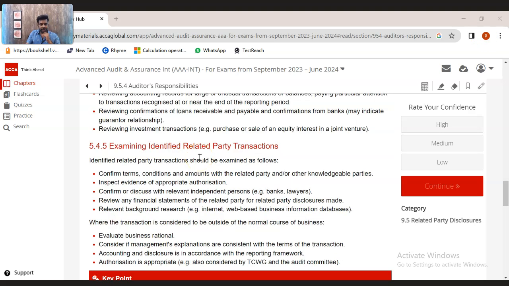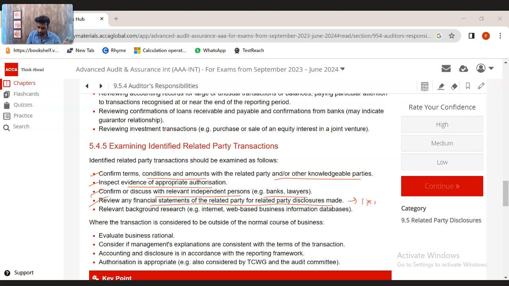And once the related party transactions have been identified, the next step is for the auditors to examine those related party transactions, whereby you confirm the terms, conditions and amounts with the related party. Inspect the evidence with appropriate authorization, because the related party transactions should also go through the same approval process compared to any other transaction. Confirm and discuss with relevant independent persons, for example banks or lawyers. Review the financial statement related party disclosures being made. So the disclosures, have they been made correctly, and are the related party transactions disclosed